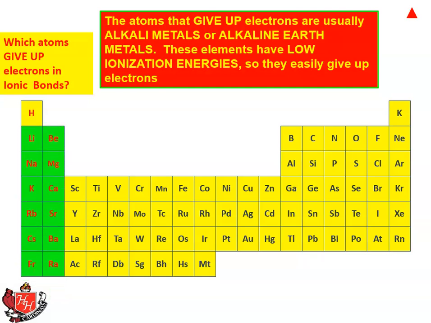So right there, these two groups, the one on the far left is called the alkali metals, and the one that's second over that starts with beryllium and goes magnesium, calcium, the second column down, those are called alkaline earth metals.